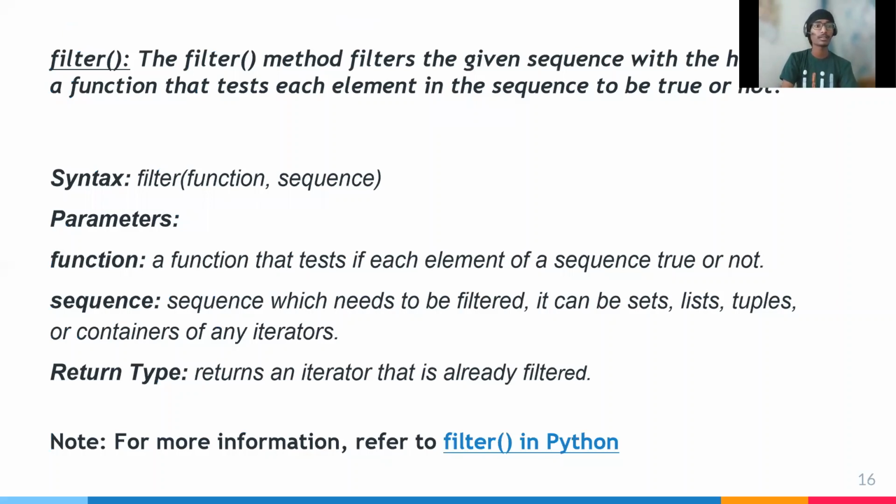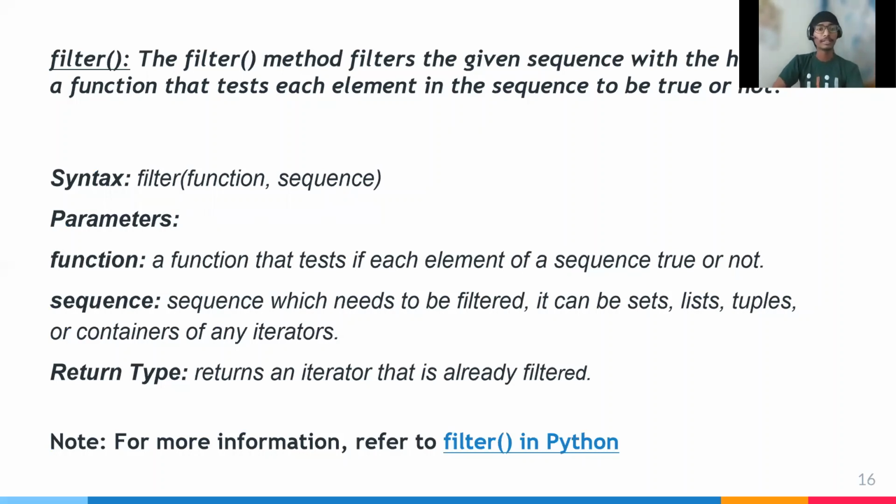Next, our discussion topic is the filter method. The filter method filters the given sequence with the help of a function that tests each element in the sequence to be true or not. If we are given some function, it determines whether each element is true or false.